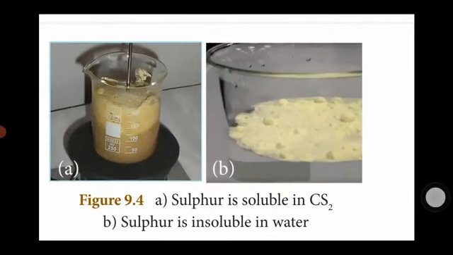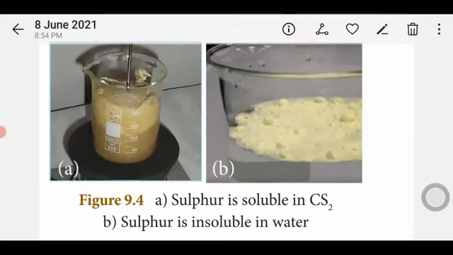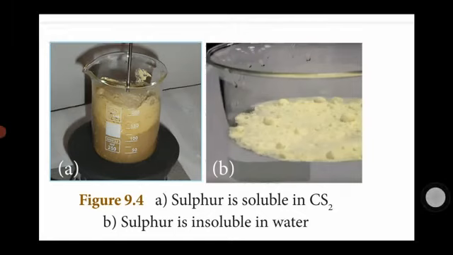See this diagram. Beaker A, beaker B. Beaker A and beaker B contain the same solid particles. What is the solid? Sulfur. In beaker A, sulfur is soluble in carbon disulfide. CS2 means carbon disulfide.